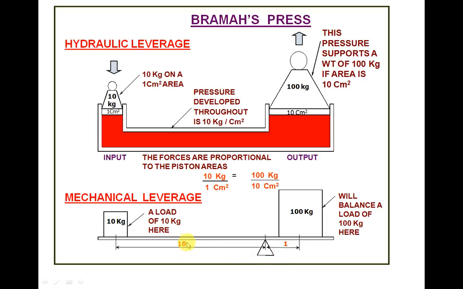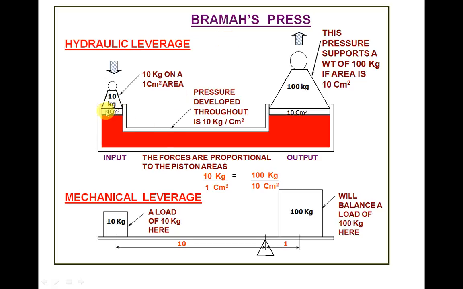10 kg into 10 is equal to 100 kg centimeters. 100 kg into 1 is equal to 100 kg centimeters. So this is called mechanical leverage. This 100 kg at a distance of 1 centimeter will balance 10 kg at a distance of 10 centimeters, and similarly vice versa. In the same way, hydraulic leverage will be obtained in this Bramah's press.